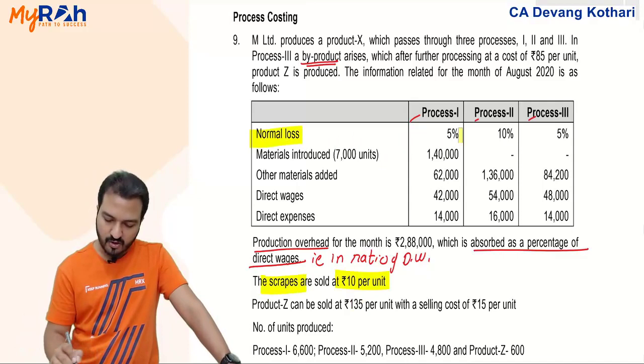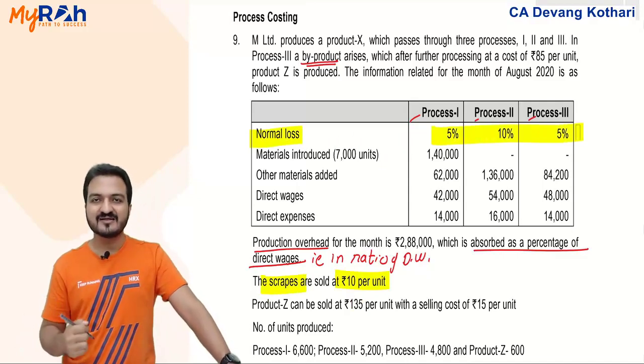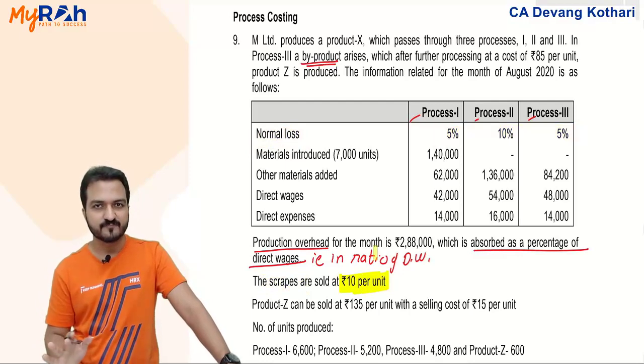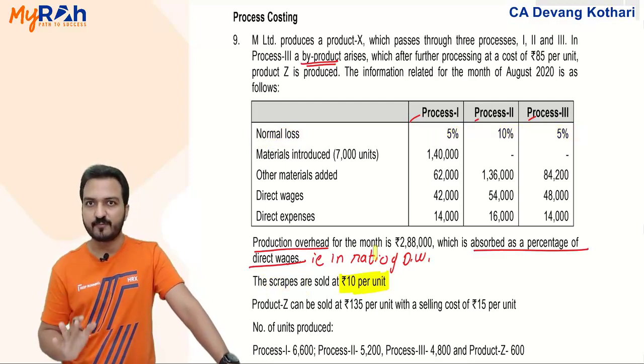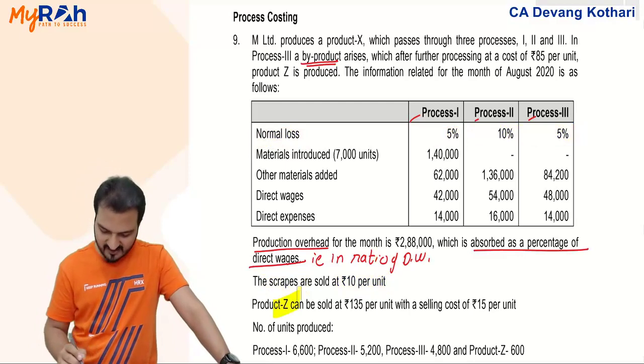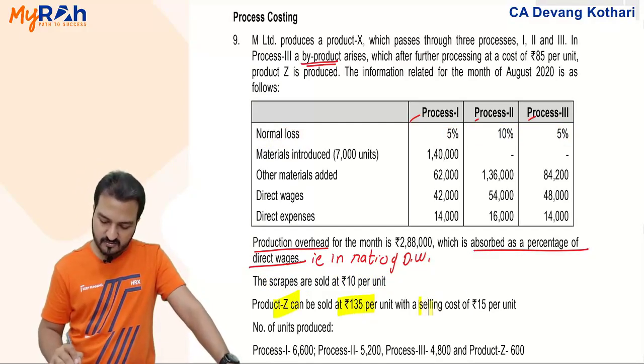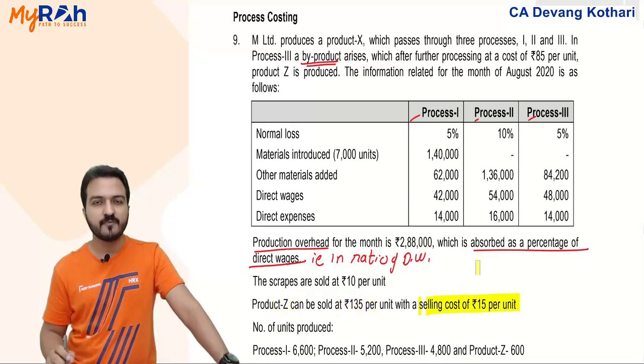The scraps are sold at 10 per unit. So look, normal loss is given in every process, and that normal loss, the defectives, will be sold at 10 per unit in every process. You are given the same scrap value for every process. Product Z can be sold at rupees 135 with a selling cost of 15 per unit.